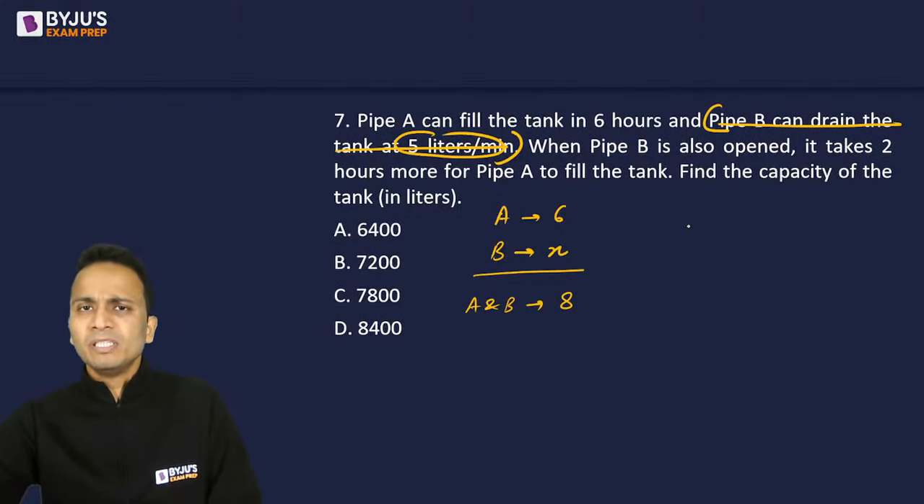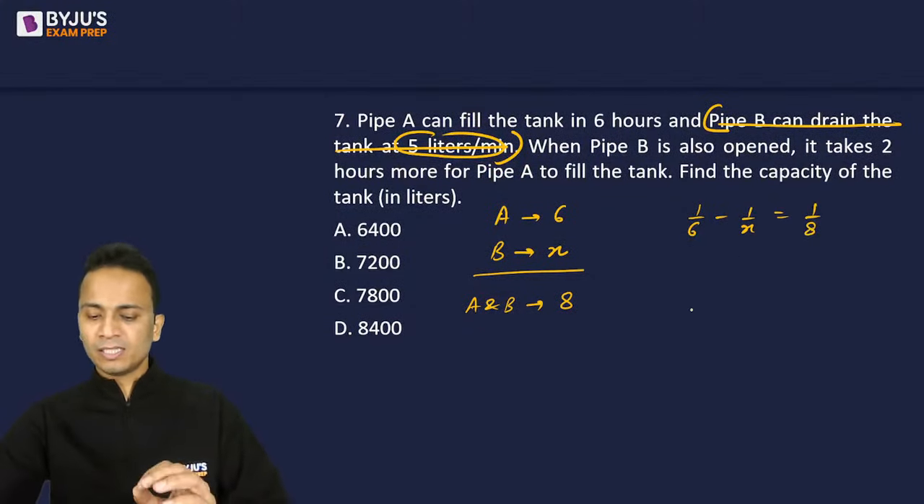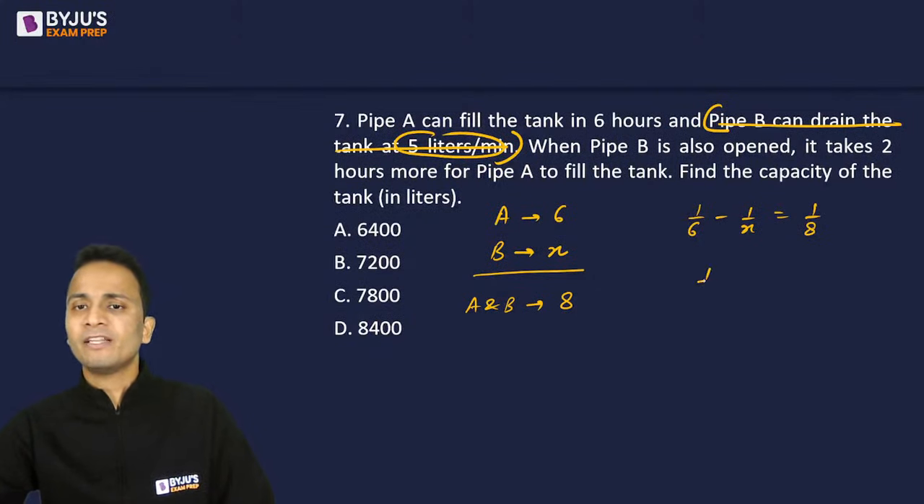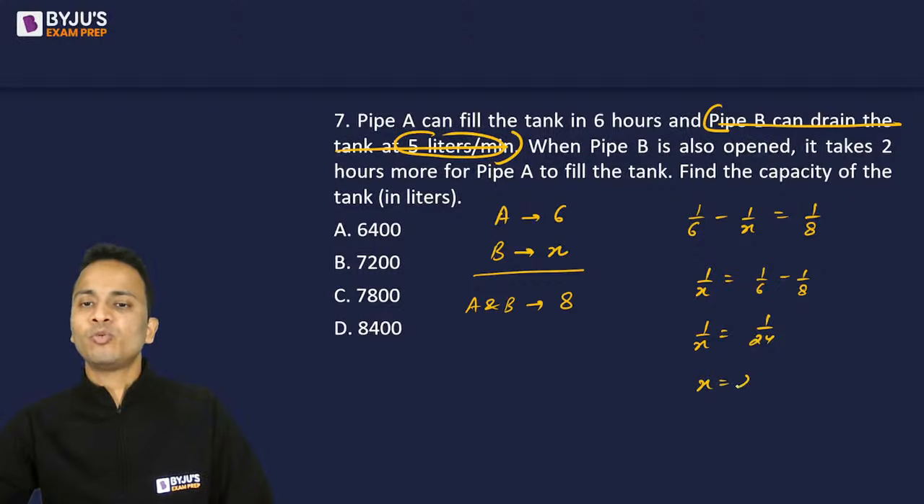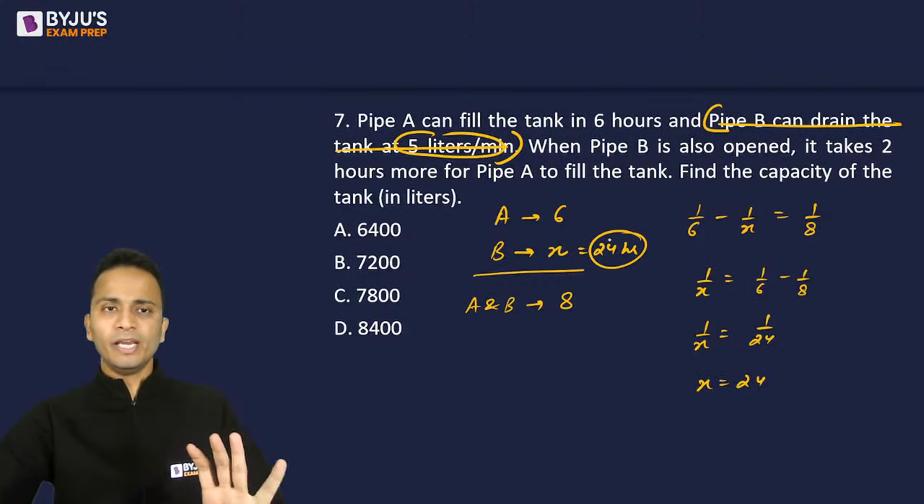So a simple equation will be formed: 1/6 minus 1/x is equal to 1/8. This is the simplest thing that you would know from time and work. From here you can get the value of x. So 1/x will be 1/6 minus 1/8, that is 1/24. So the value of x will be 24. So I can say that the second pipe can drain the tank alone in 24 hours.